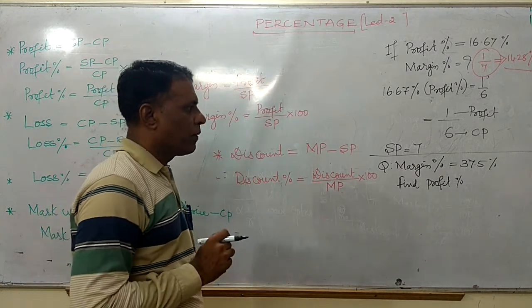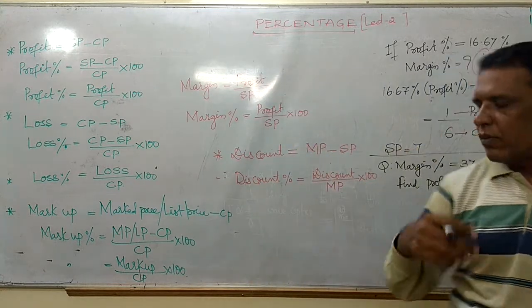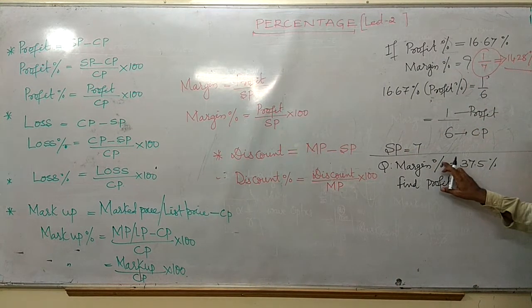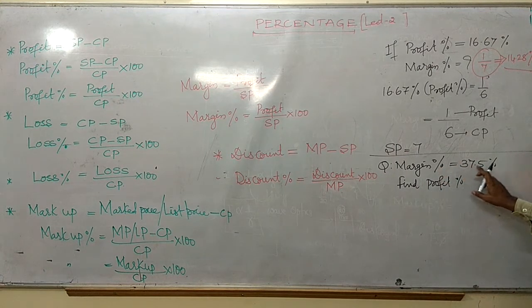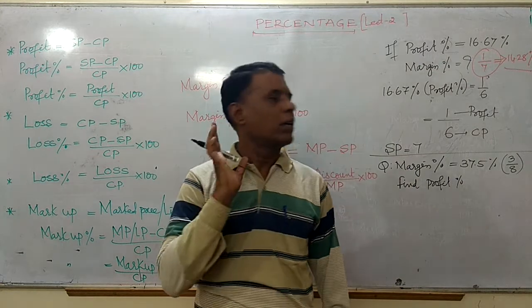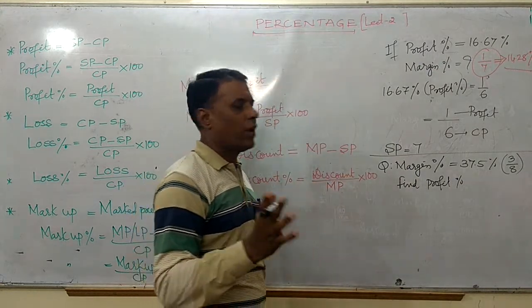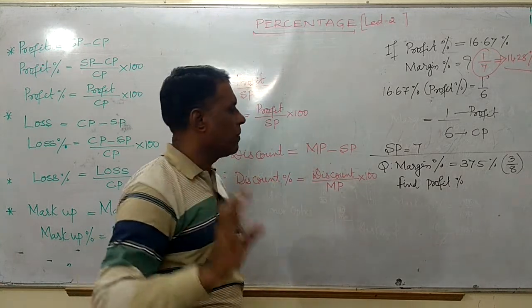Now here, what we saw yesterday, fraction to percentage, will help you. 37.5 percentage is equivalent to 3 by 8, friends, because 1 by 8 is nothing but 12.5%. So 37.5% is nothing but 3 by 8, friends.